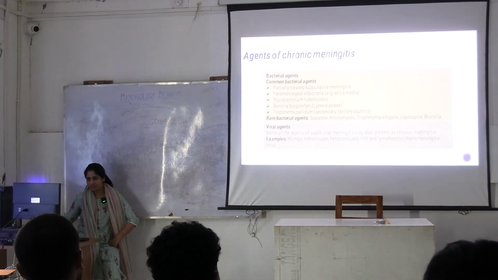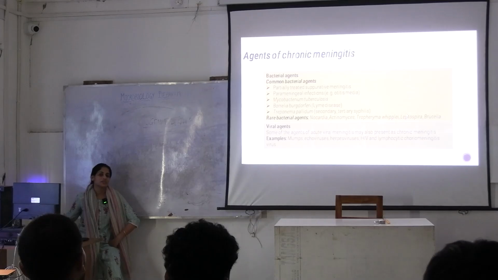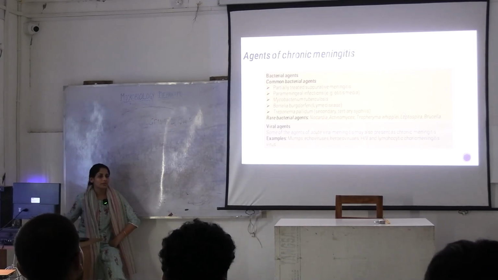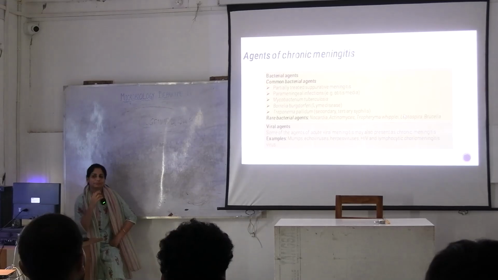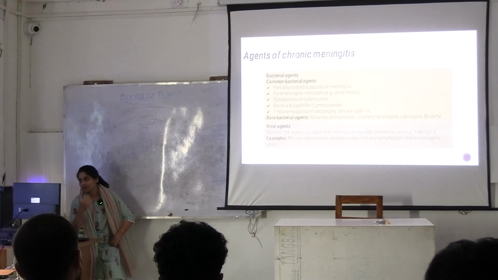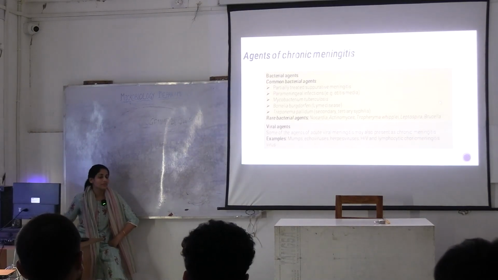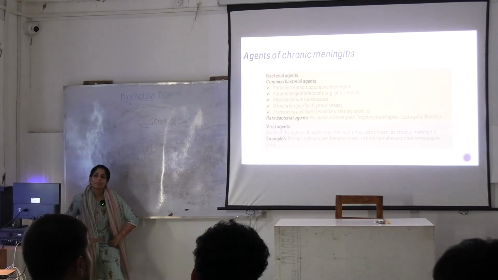What are other rare bacterial agents? These are the rare bacterial agents. Leptospira you have studied. Causes what? Leptospirosis. What is the triad for Leptospira? Rodents, rain and rice fields. Then there is Brucella. You have studied Brucella. Where did we study Brucella?